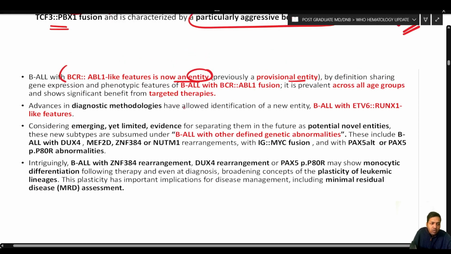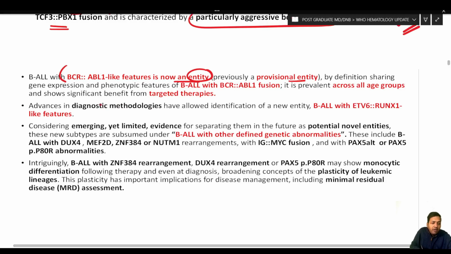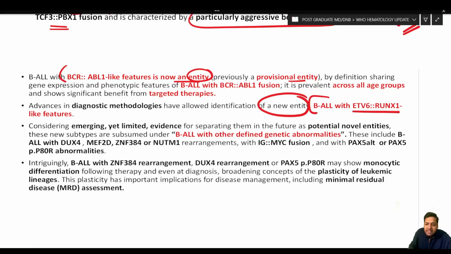Now, very important, advances in diagnostic methodologies have allowed identification of another new entity, that is BALL with ETV6-RUNX1-like features. Considering emerging yet limited evidence for separating them in the future as potential novel entities, these new subtypes, so there are numerous subtypes, are getting discovered every day.